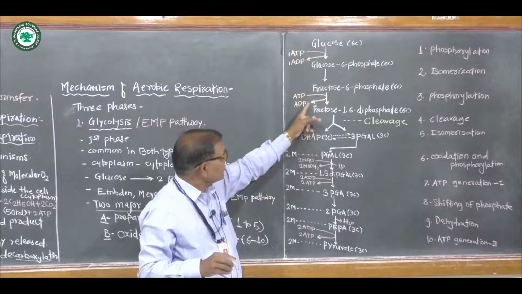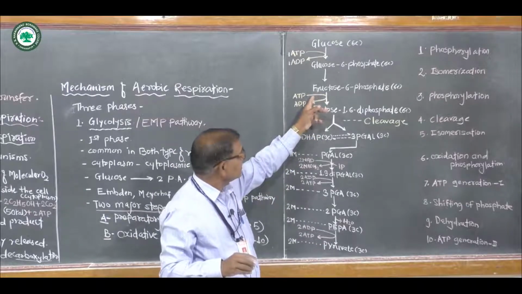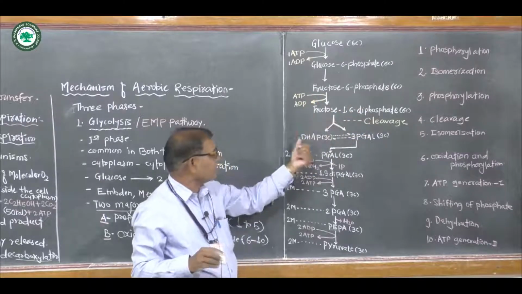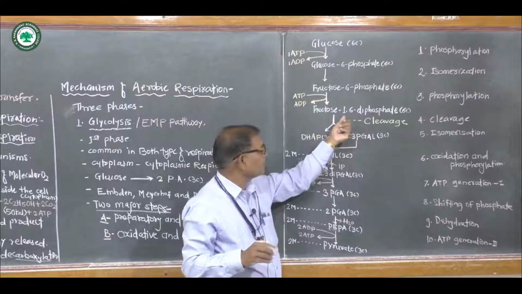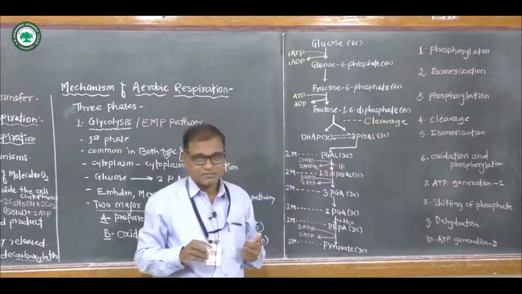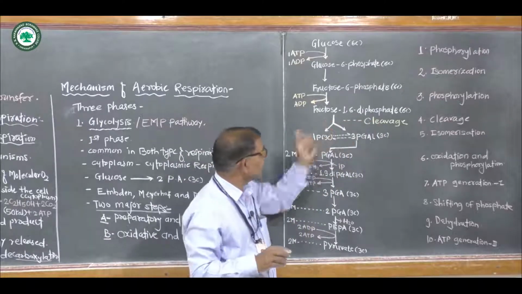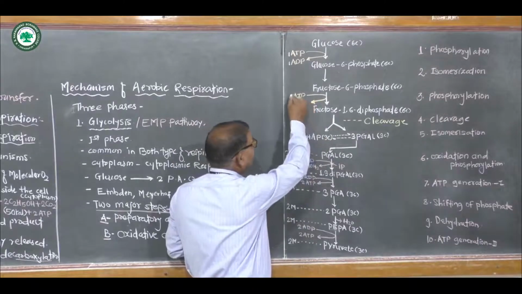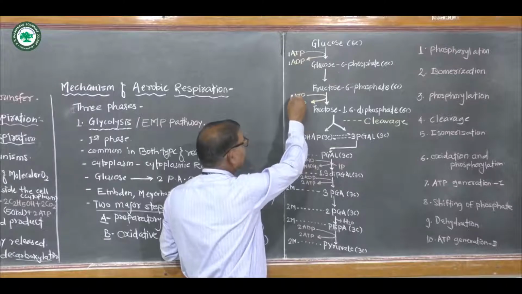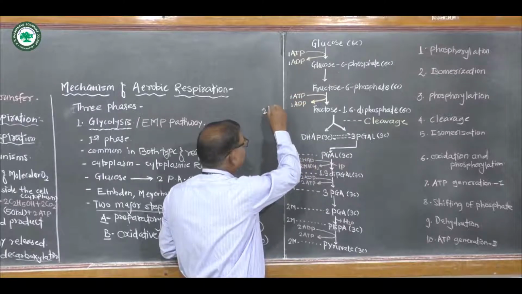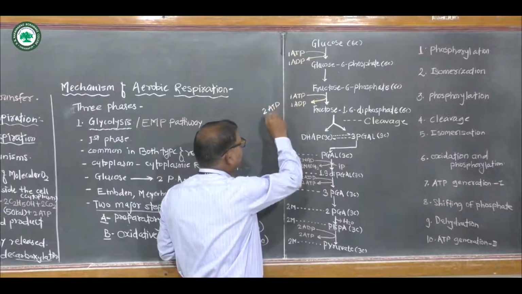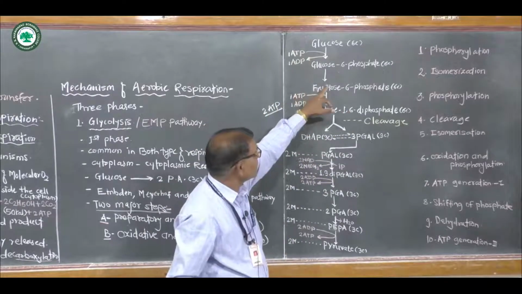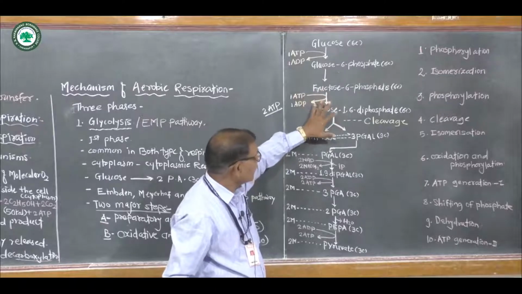Okay. Then in glycolysis, the next step: fructose 6-phosphate undergoes phosphorylation again to form fructose 1,6-diphosphate, a 6 carbon containing compound. In this step, again 1 ATP is used. Another 1 ATP, which means a total of 2 ATPs are utilized in the preparatory phase. These are the first, second, third steps, also called the preparatory phase.